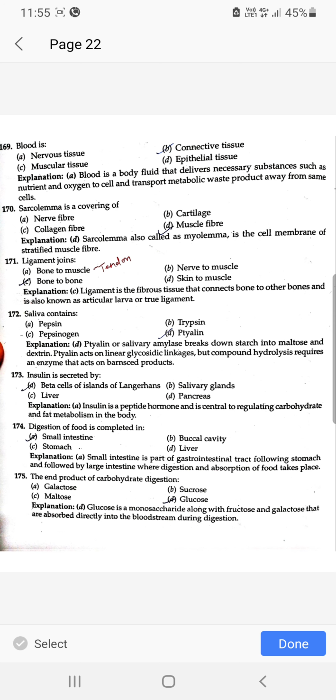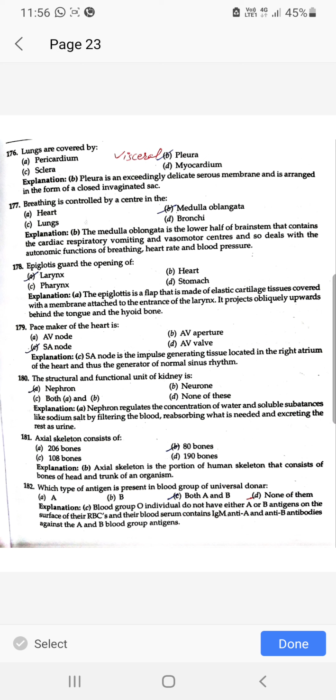Blood is connective tissue. Sarcolemma is a covering of muscle fiber. Ligament joint क्या होती है? Bone to bone होती है ligament joints. Saliva contains ptyalin. Insulin is secreted by beta cells of islets of Langerhans. Digestion of food is completed in small intestine. The end product of carbohydrate digestion is glucose.